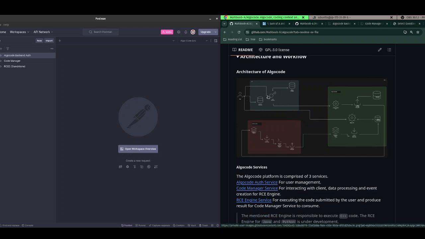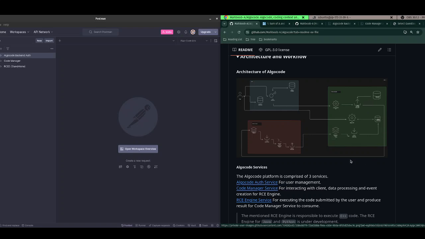This is the work service. I will not waste my time explaining what the service does. This is the code manager service, and this is the submit API. It takes the code submission request and processes the data. It fetches the test cases and test case answers from the database, and it validates the request, whether it is authenticated or not. Then, after processing the request, it publishes the processed data to a RabbitMQ message queue, that is, a RabbitMQ instance.